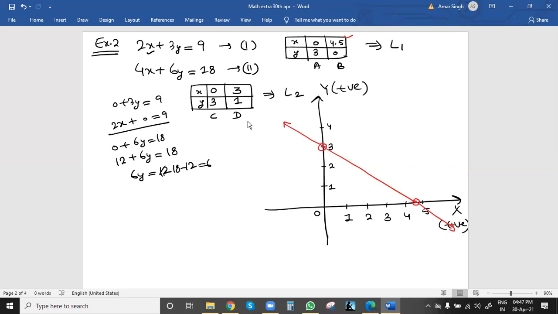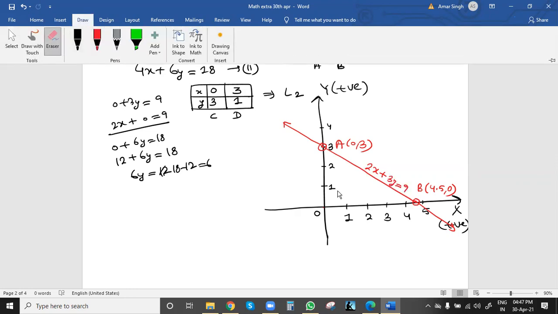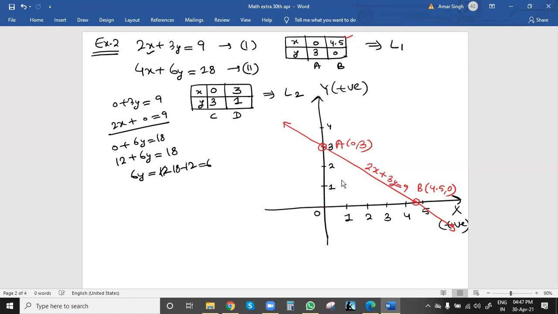Now this was the first point, A (0, 3). This was B, right, (4.5, 0). And we got this from the first equation. The first equation we can write here: 2x plus 3y equal to 9.